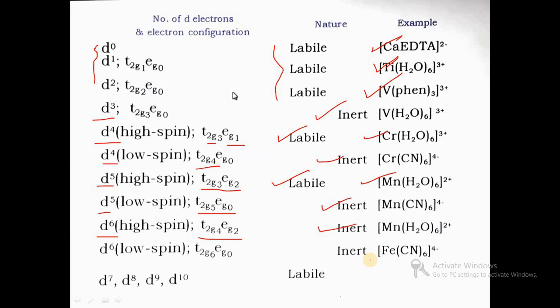Labile means that substitution takes place rapidly, and inert means the substitution takes place very slowly, or a large time is required to carry out the substitution. So this is about the rules regarding this.